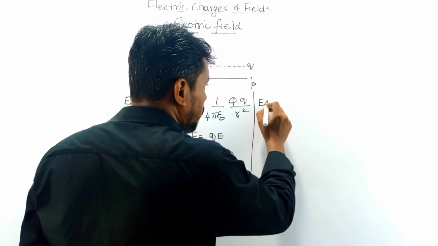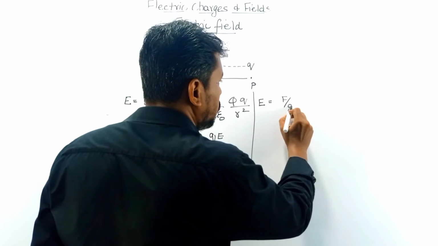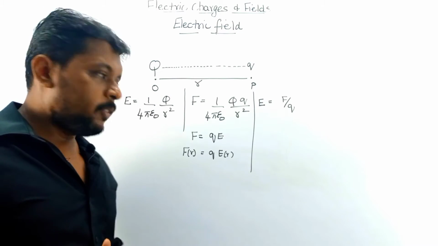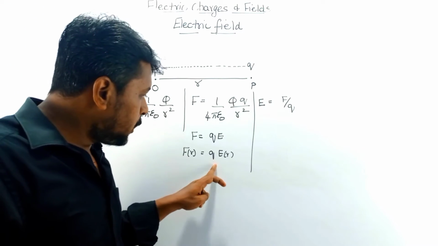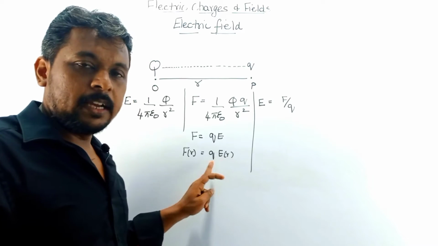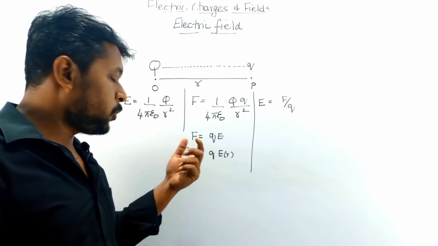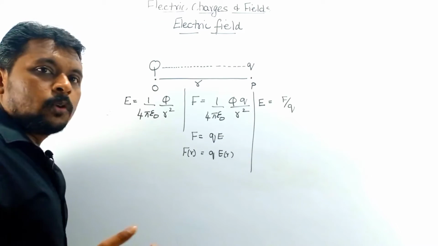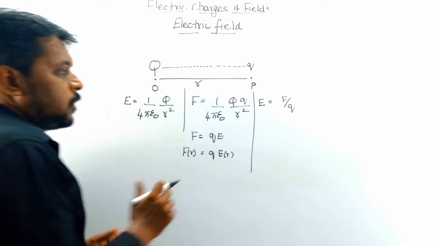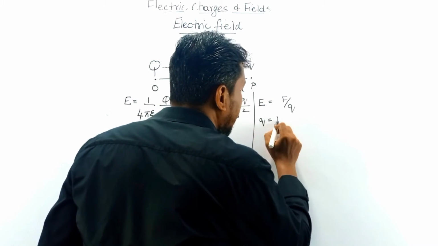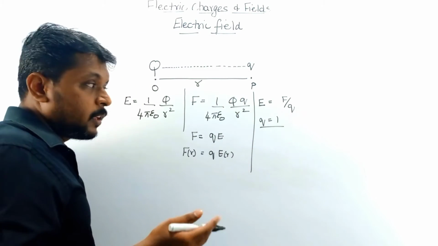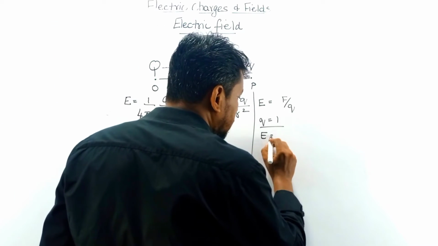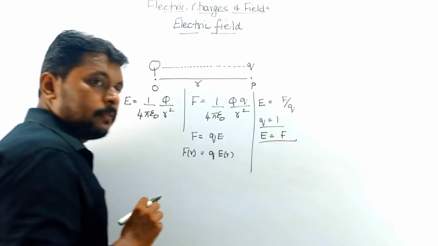From this I can also write the value of E as F by Q. We can say the force is a multiple of this charge, and the electric field is the force per unit charge. If the value of Q is 1, a unit charge, then the value of E will be equal to F.